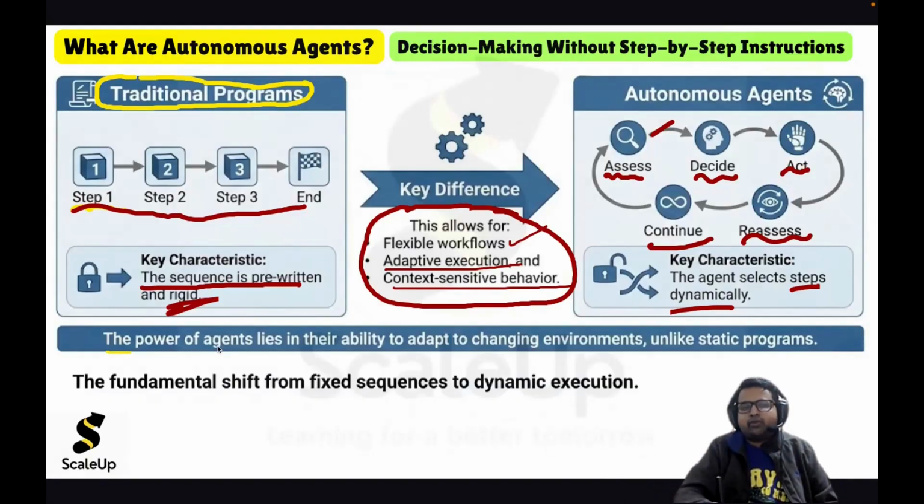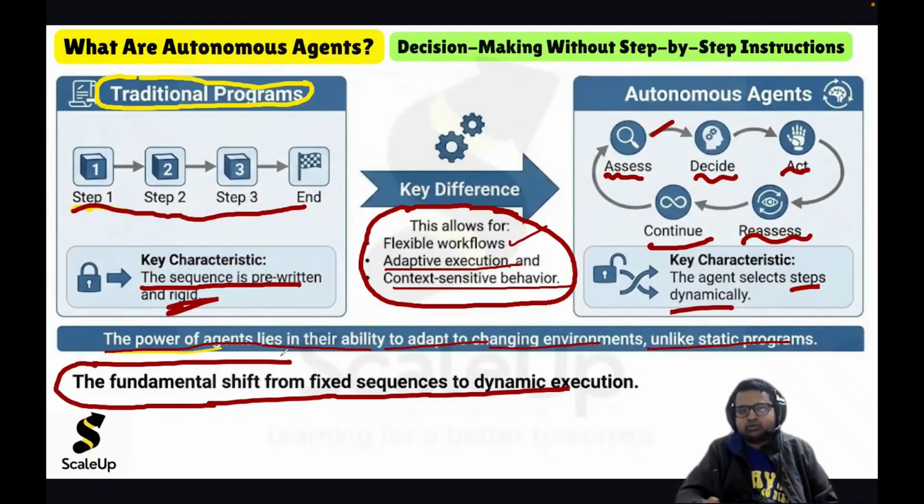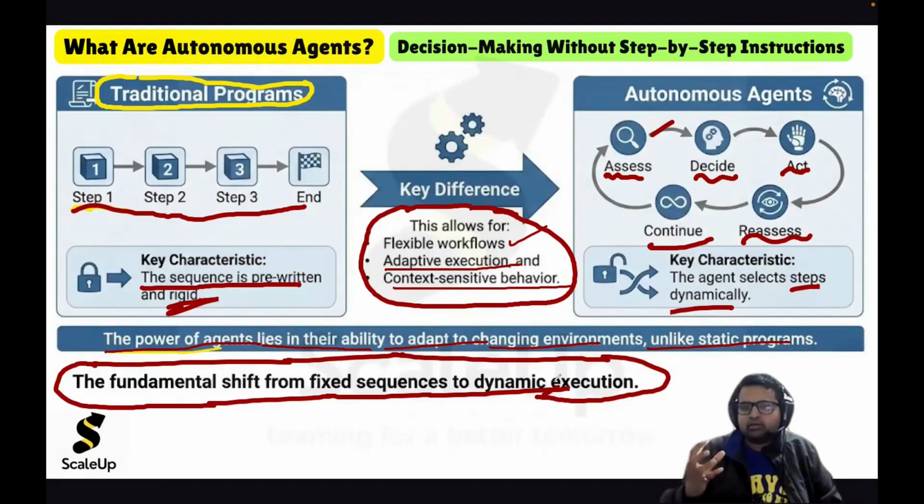The power of agents lies in their ability to adapt to changing environments, unlike static programs. This is a very big thing. We are talking about the fundamental shift from fixed sequences to dynamic execution. Dynamic execution is the key component, the key ability of autonomous agents.